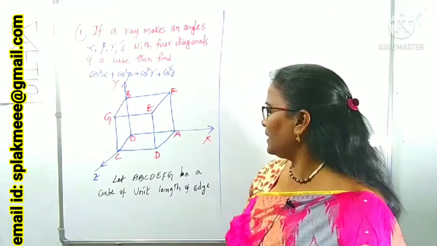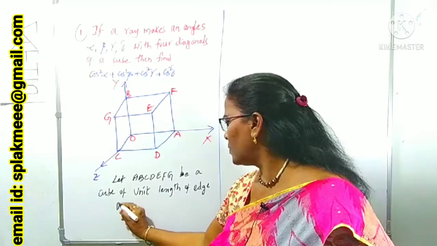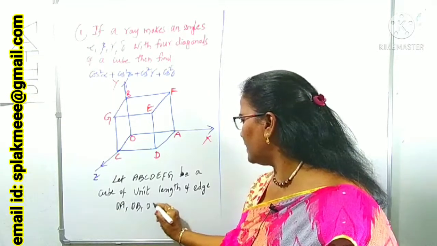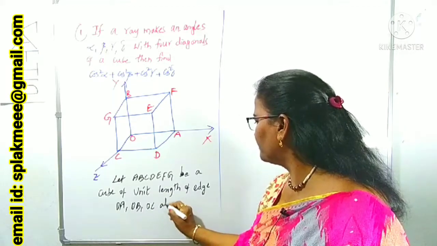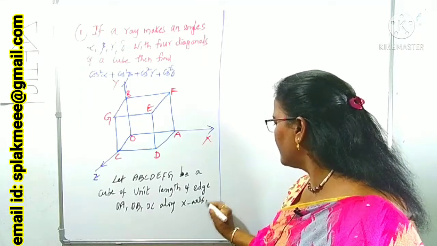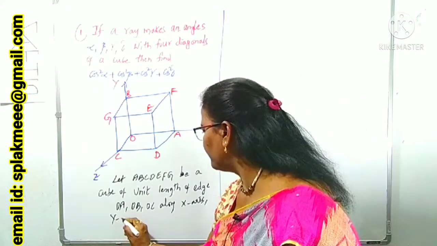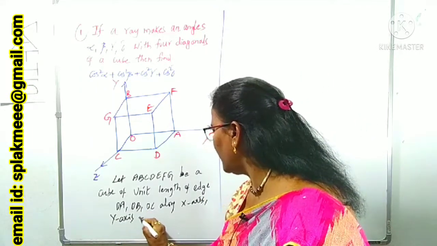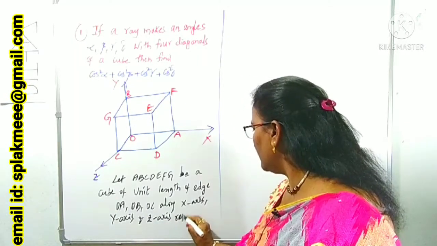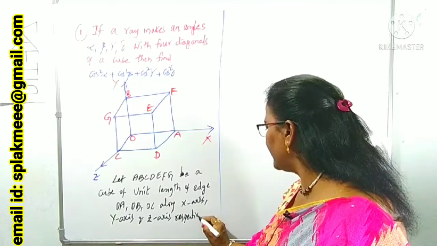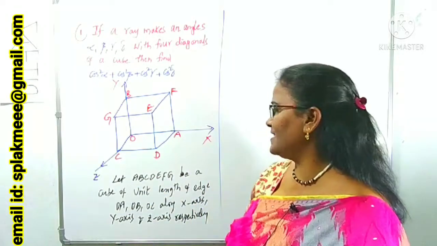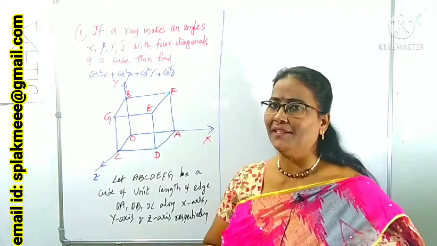Okay, along OA along x-axis, OA, OB, OC I mentioned clearly, OA, OB, OC along x-axis, y-axis and z-axis respectively. Okay, you have to write this description. After that we have to know one point here.